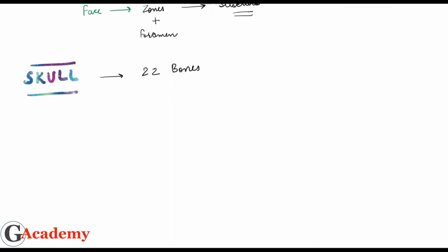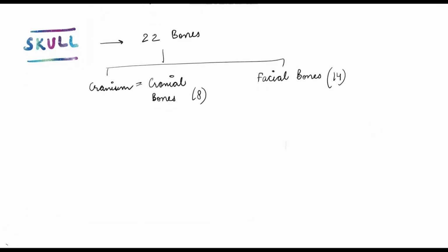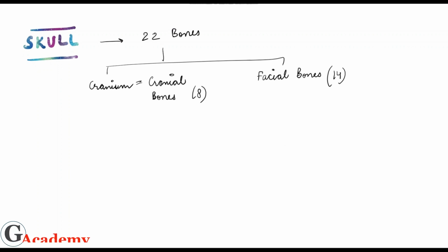Out of these 22 bones, we have two different types: one which forms the cranial cavity or the cranium, and one which forms the facial skeleton or facial bones. So we call these the cranial bones and the facial bones. We have 8 cranial and 14 facial bones. Alright, so this counts to 22.